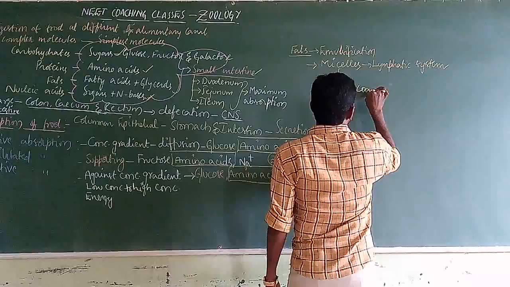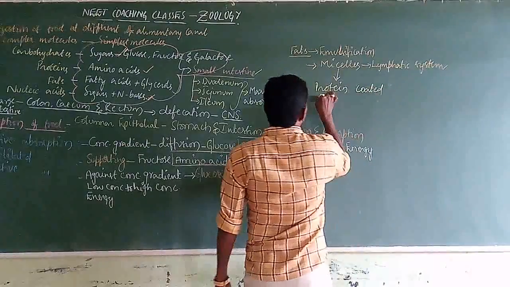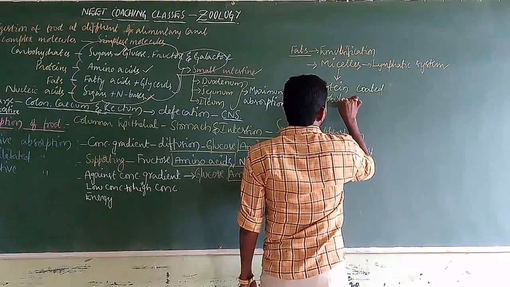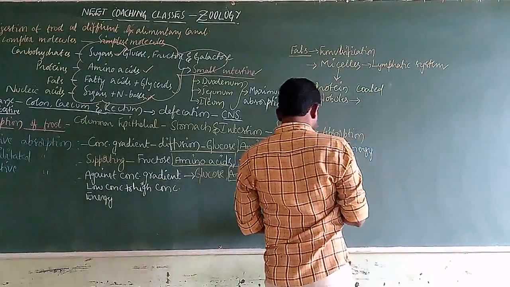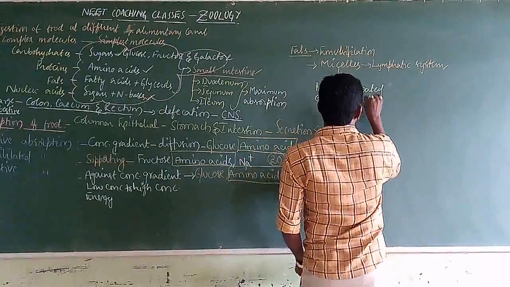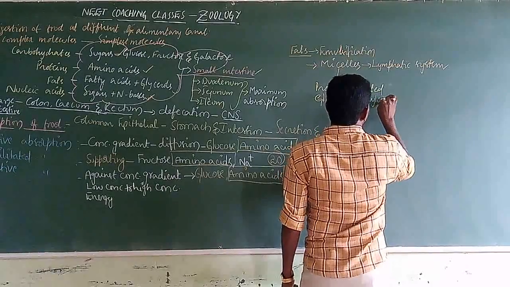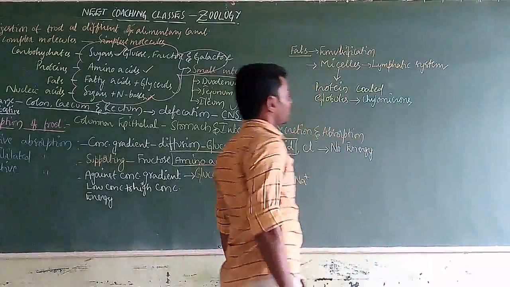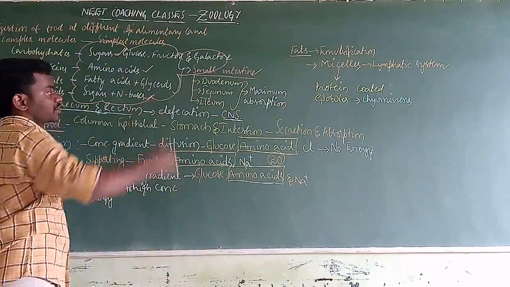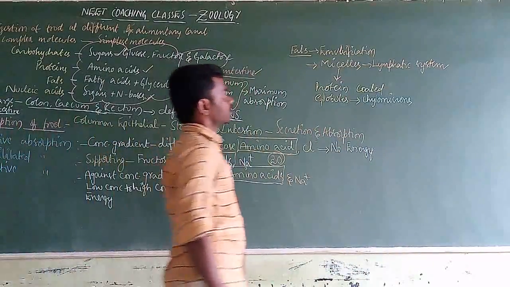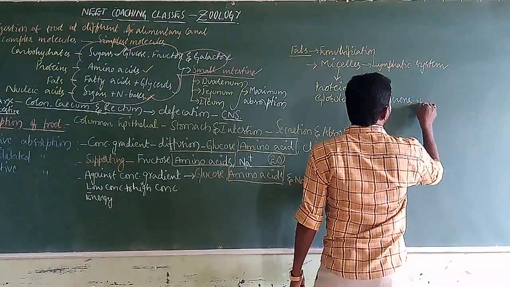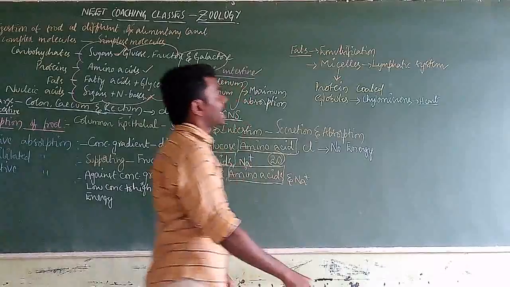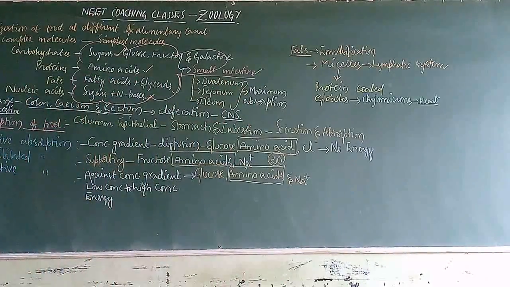Protein coated globules are nothing but called chylomicrons. These chylomicrons ultimately reach the blood circulatory system at the heart region itself. Then they will undergo the digestion process.